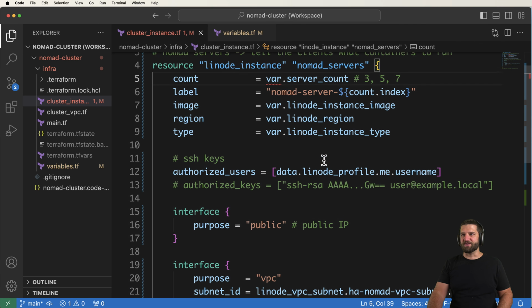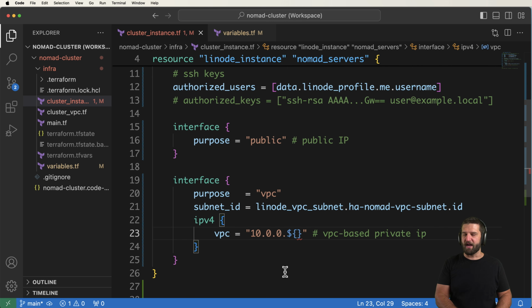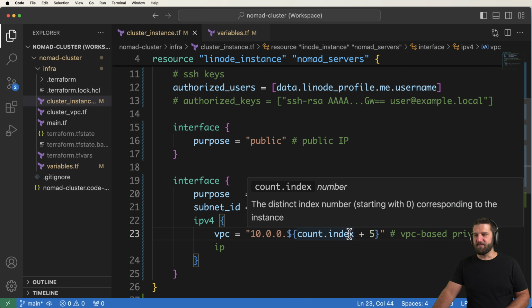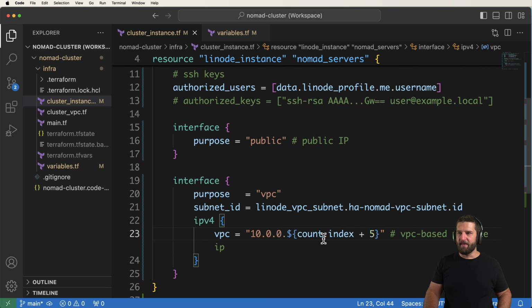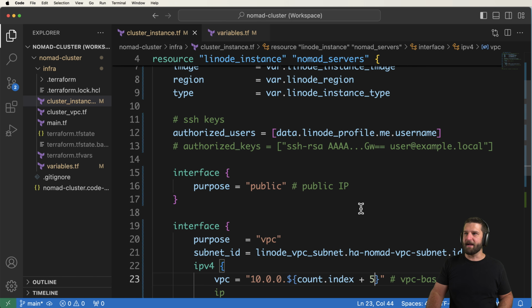So this actually presents a new issue that comes up, and that's related to the actual VPC number. This number right here. So the way we can actually overcome this, starting at 5, we can use count.index plus 5. Once again, if the index starts at 0, that is the same number that it was, at least the very first one. Then everyone after that will be incremented by 1.